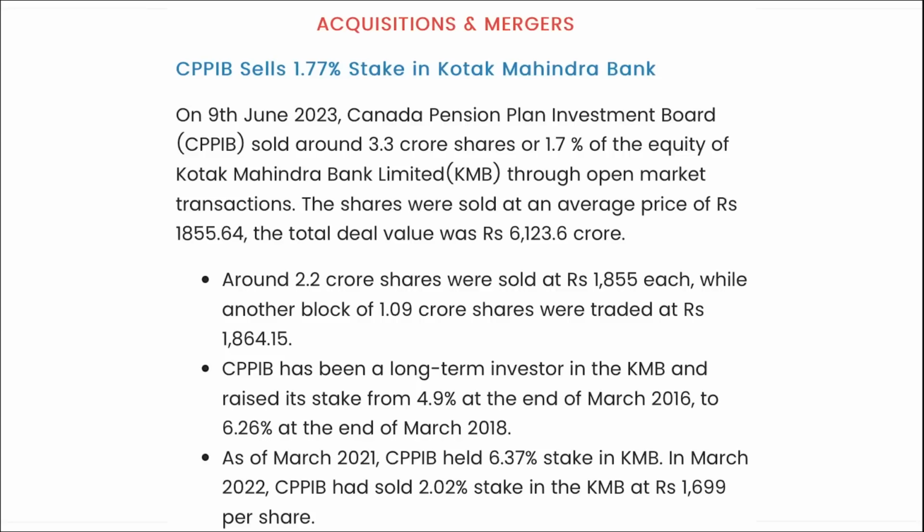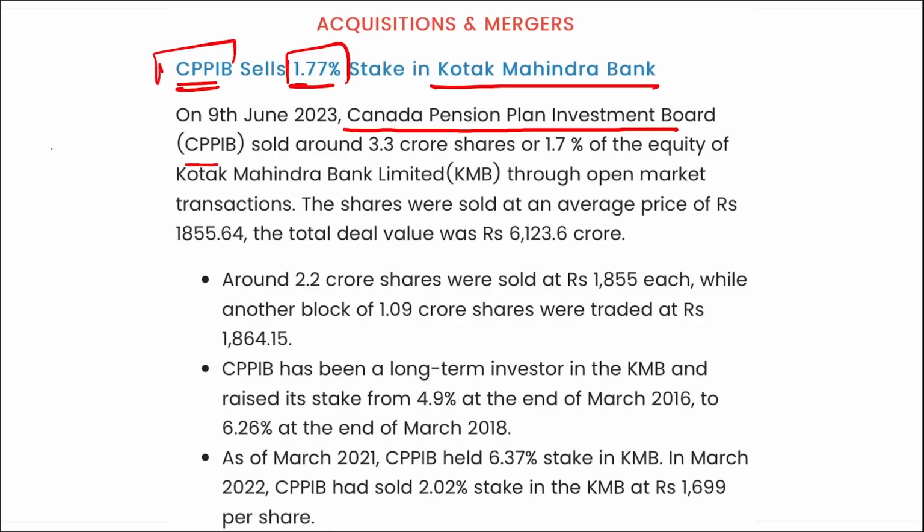Next is CPPIB, that is your Canada Pension Plan Investment Board, sold around 1.77% stake in Kotak Mahindra Bank. I repeat, this 1.77% stake comes out to be around 3.3 crore shares, right?